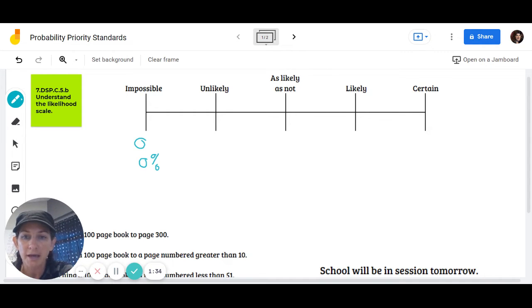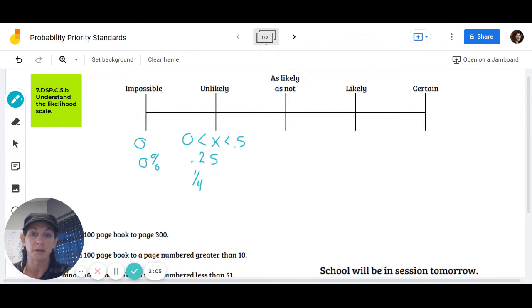So we're looking at values that are greater than 0, so x will be our anything, and less than 0.5 or half. People really like using 25% here, or 0.25. That would work, and 0.25 as a fraction is a quarter. That would be an unlikely probability.